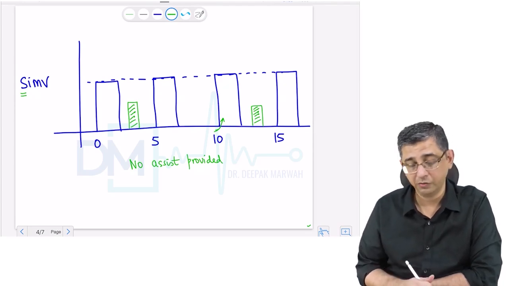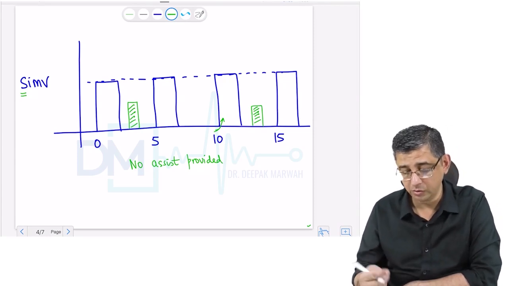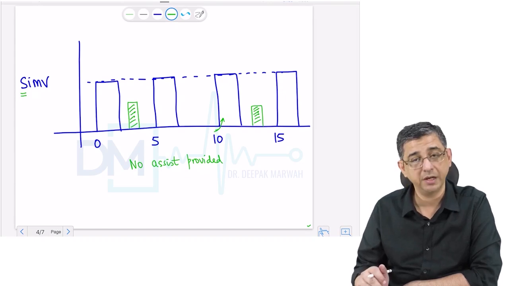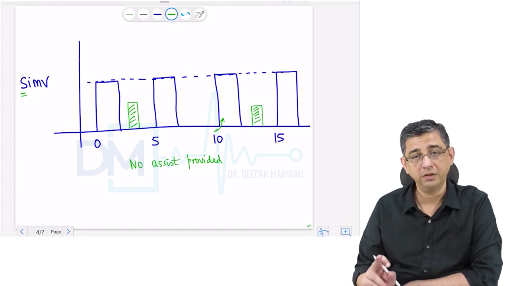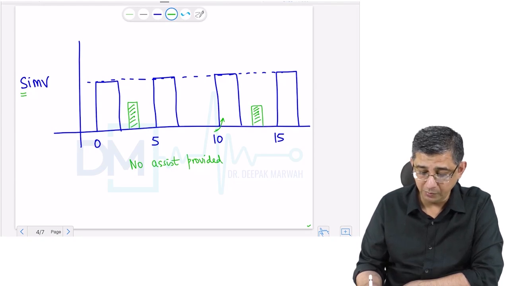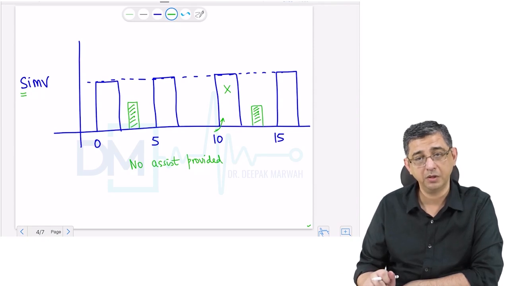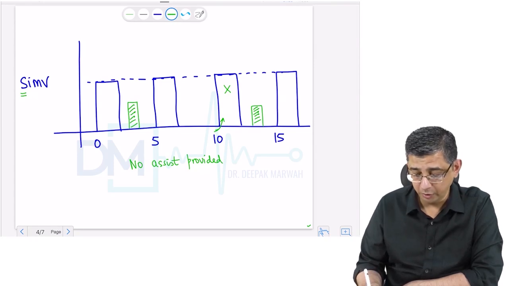I want you to listen to this with care. If the person tries to breathe at the time when the ventilator is also trying to make the person breathe, like at a 10-second interval, then the ventilator's drive will be inhibited. Now that is a disadvantage, because if the ventilator drive is inhibited, then this particular assured guaranteed breath will not be provided to the patient. Let's do this again. The green represents the effort on the part of the person.